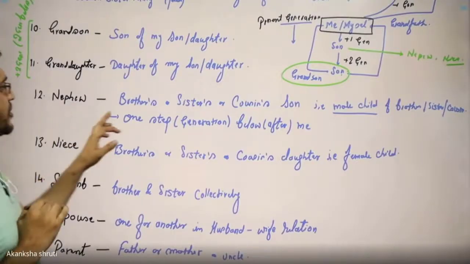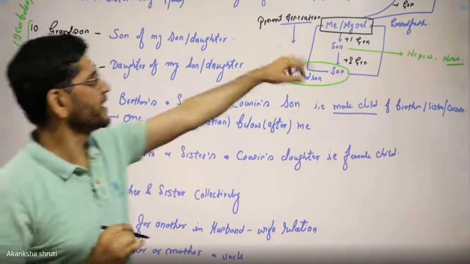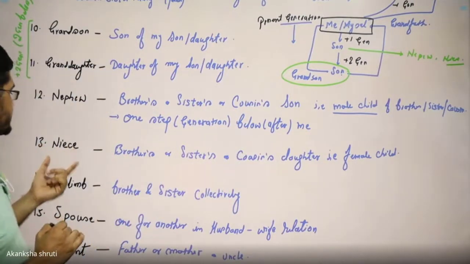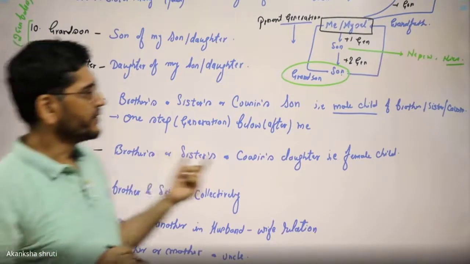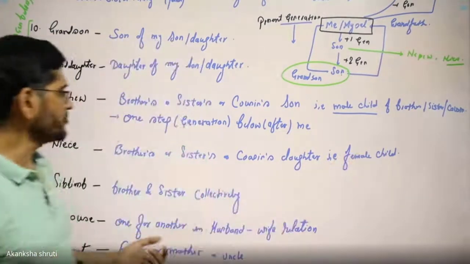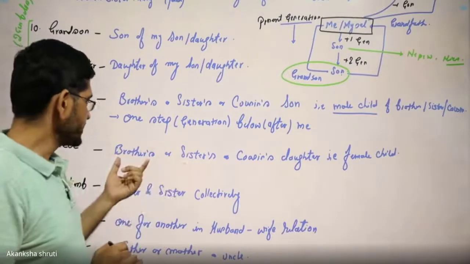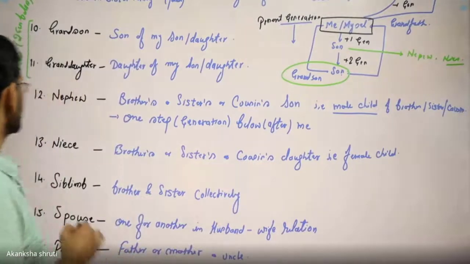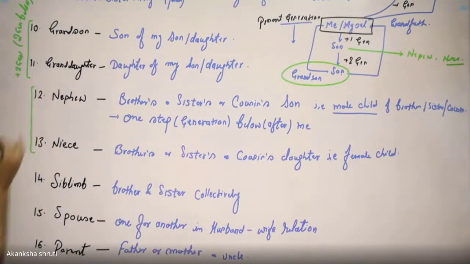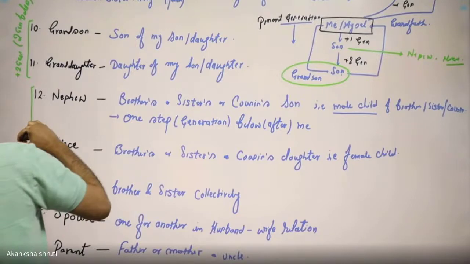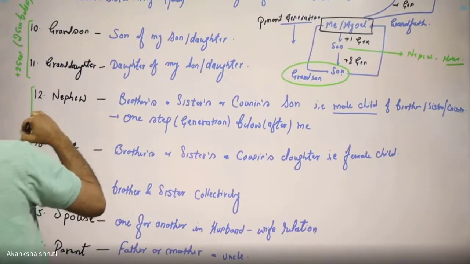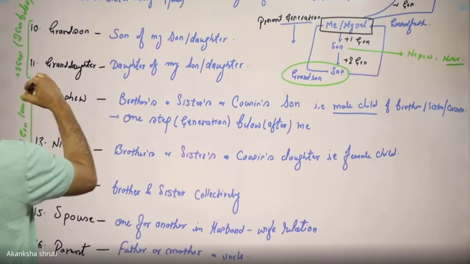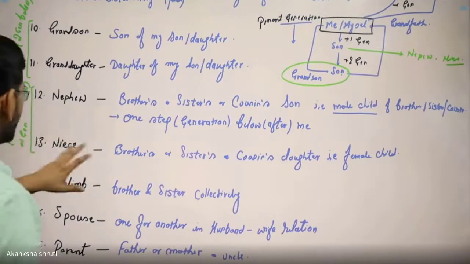Students, nephew is just 1 step below, that's why they are +1 generation. Niece is the female child of my brother or sister or cousin. So these nephew and niece are +1 generation or 1 generation below. So this way nephew and niece we have understood.